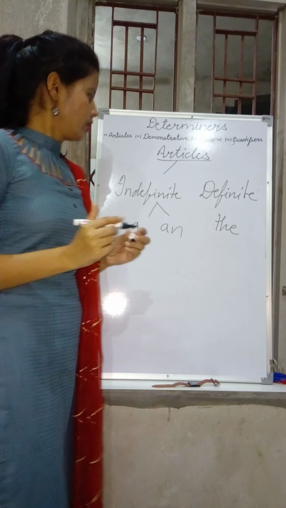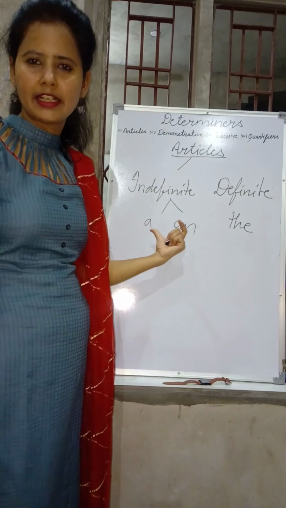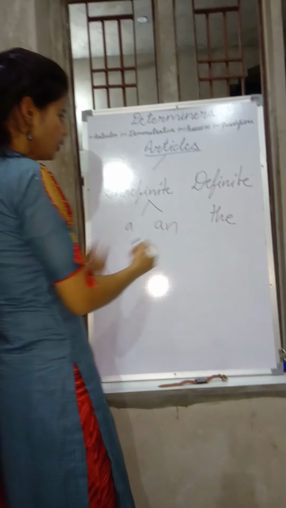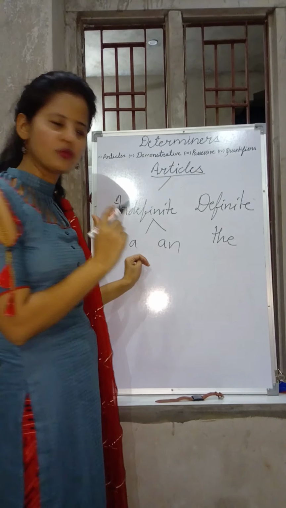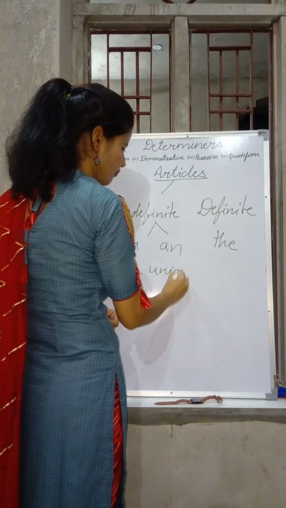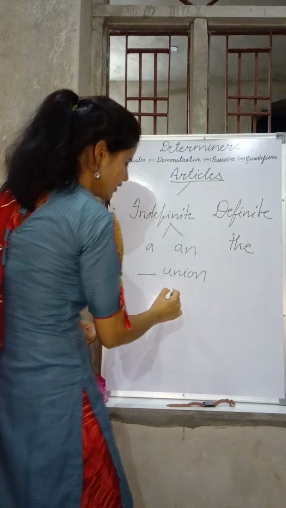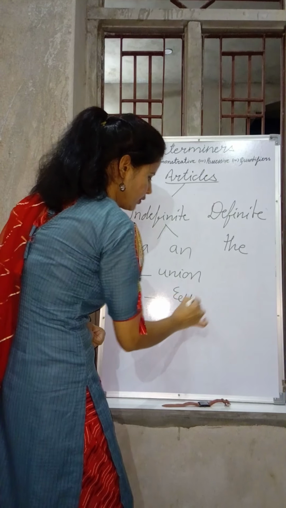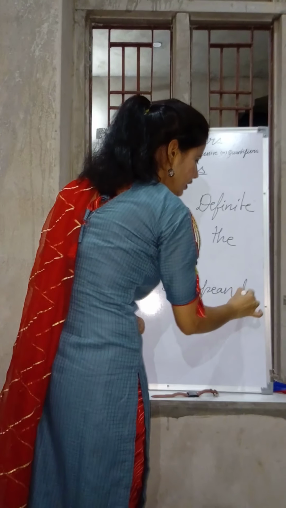So before starting the use of these indefinite and definite articles, I would like to ask you a few questions. You need to use indefinite articles before these words. The first word is union. The second is European lady.